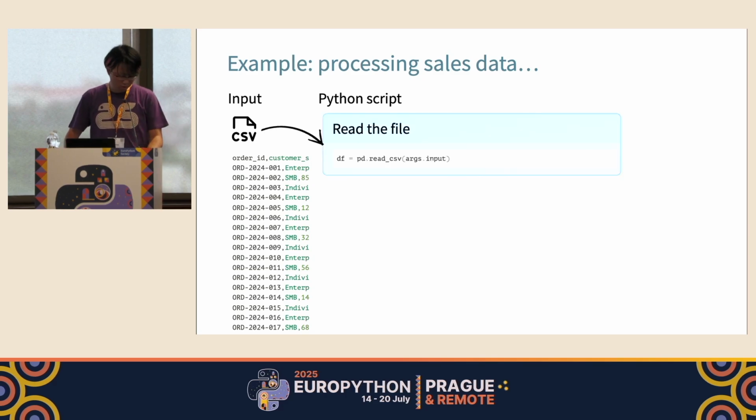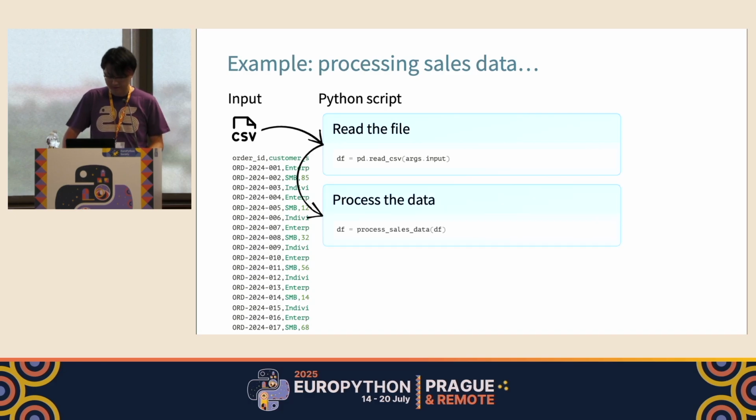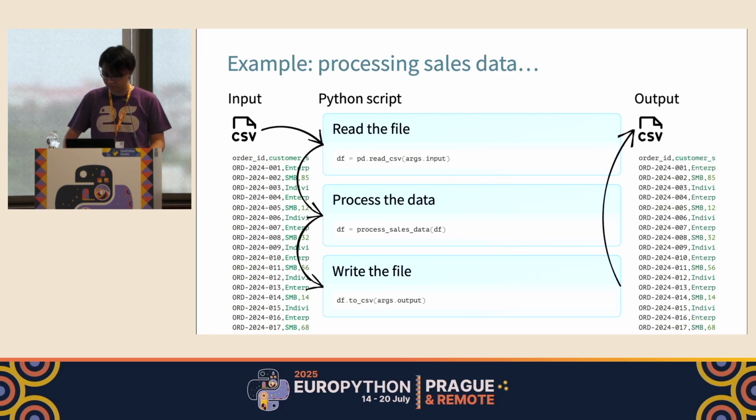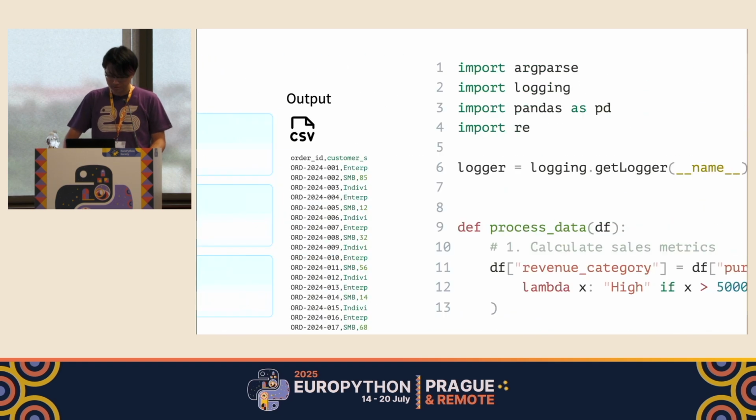So what you write in Python is something like this. You will read a CSV file into data frames like this, then process data with some methods, and then write the result back to another result file so that you finally get a result CSV file.